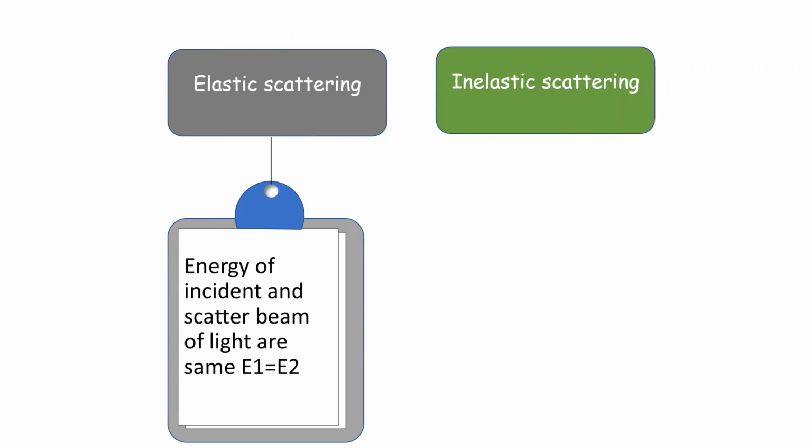Elastic scattering: the energy of the incident and scattered beam of light are the same, E1 equal to E2, which means there is no loss of energy between the incident beam and the scattered beam.